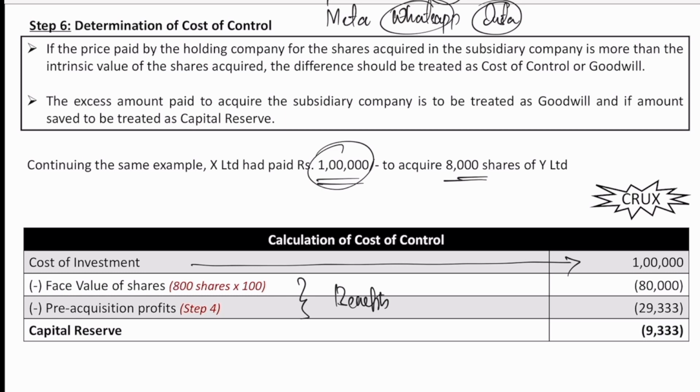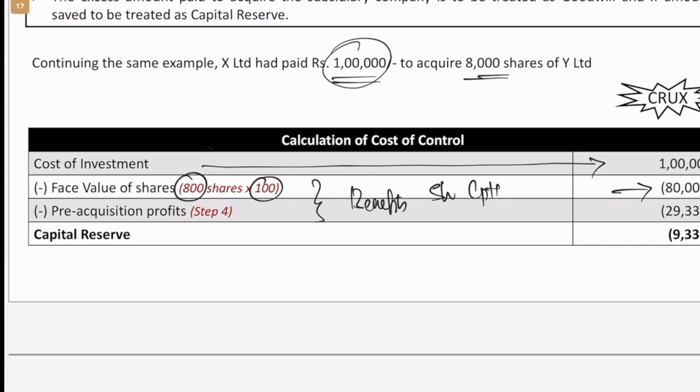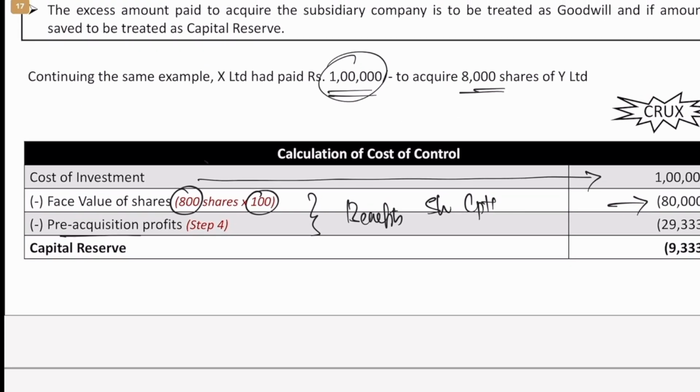First benefit would obviously be the face value, that is the share capital, our share in share capital. So we have 800 shares of rupees 100, so that will come to 80,000. Then comes the pre-acquisition profits. So even before we acquired, that company had earned profits, it had some amount in the reserves.